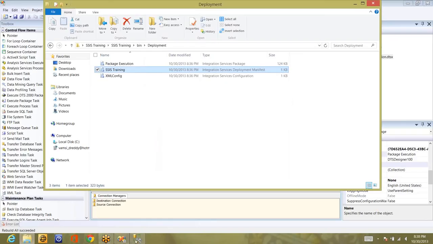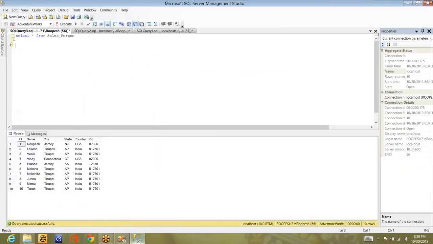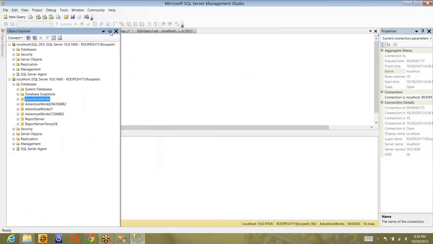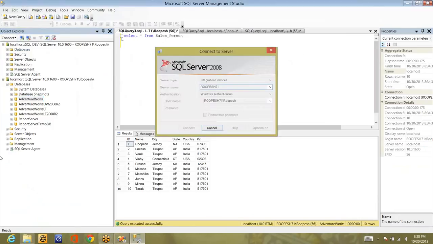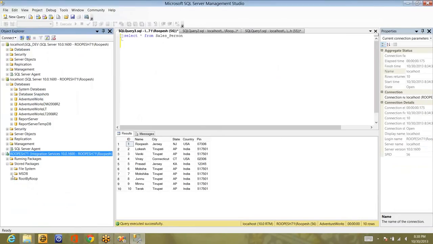Now the package should be created here. Let me pin it and let me connect to Integration Services. And let me see whether the package is copied properly. This is the package. Okay.